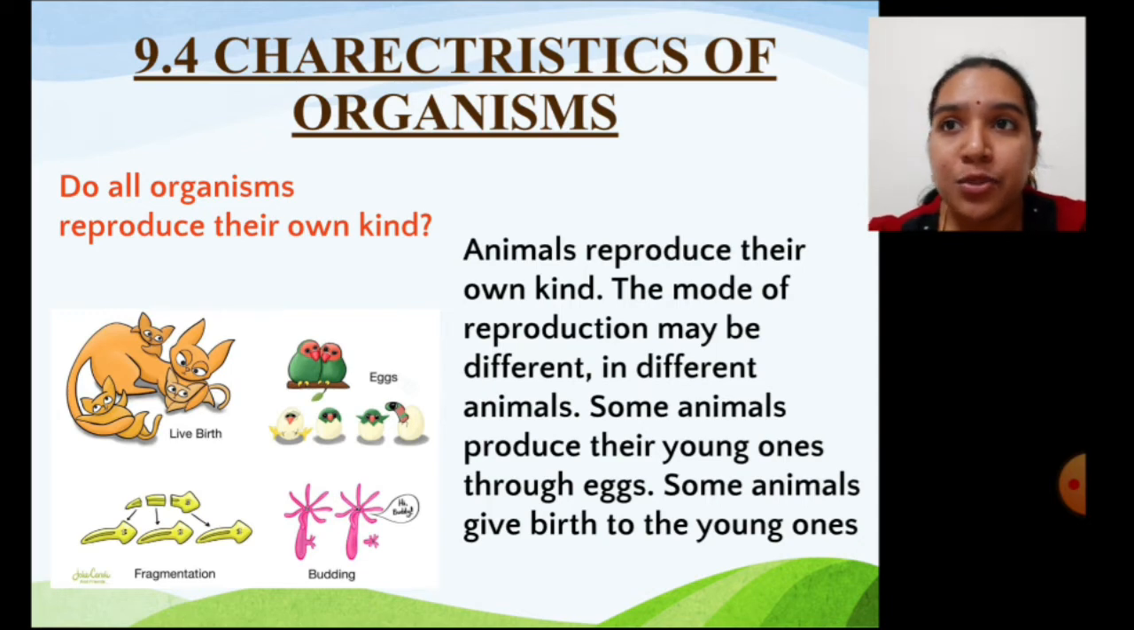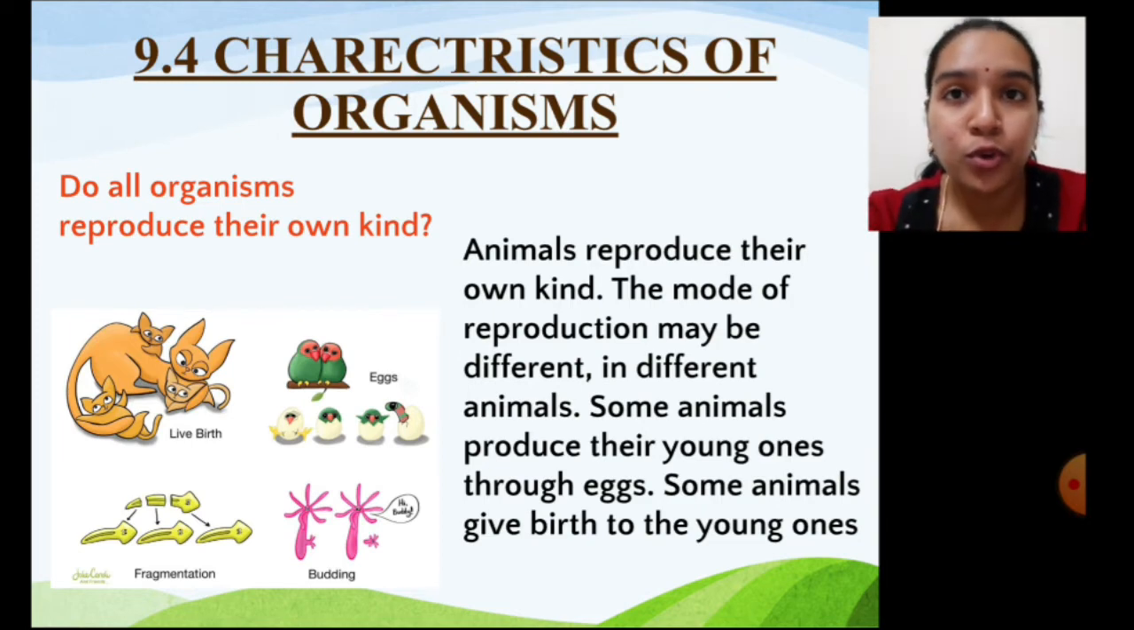Some give birth to young ones directly and this process is called viviparous. And some give birth to young ones through eggs and that is called oviparous condition. The more you go to your higher standards, the deeper you can learn the concepts.